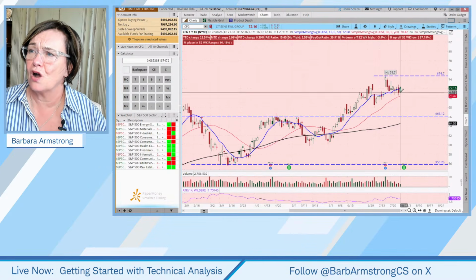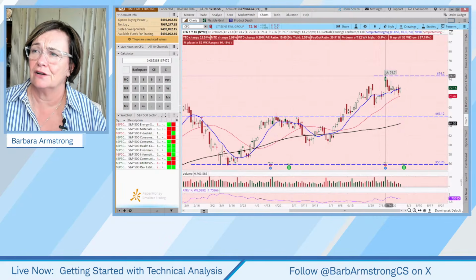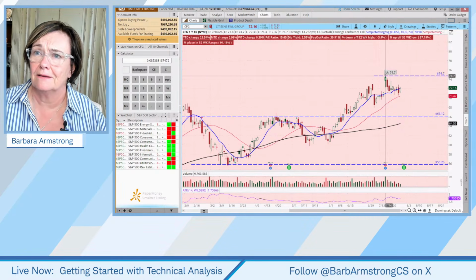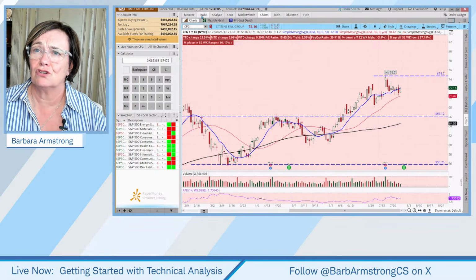Because we have this Harami pattern occurring at a support level. We're still seeing higher lows and higher highs, so it's still uptrending. So we've got a new entry, and we can trade that accordingly.